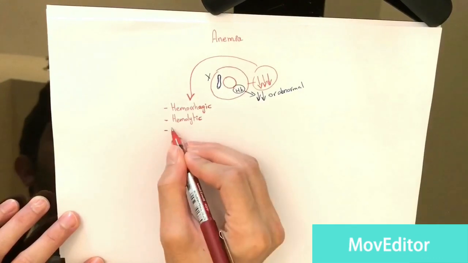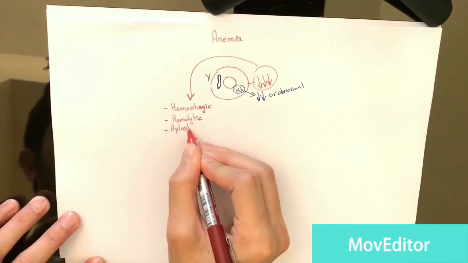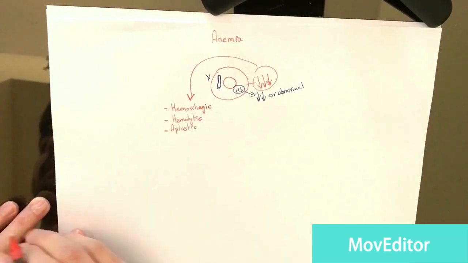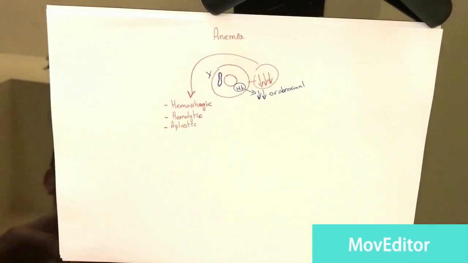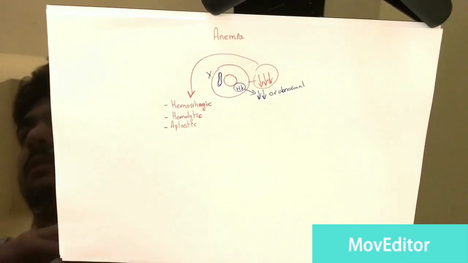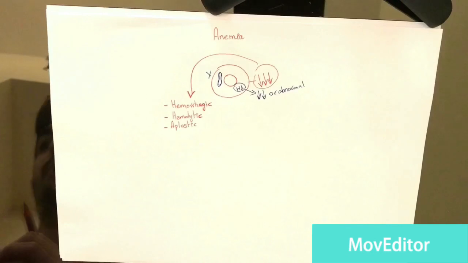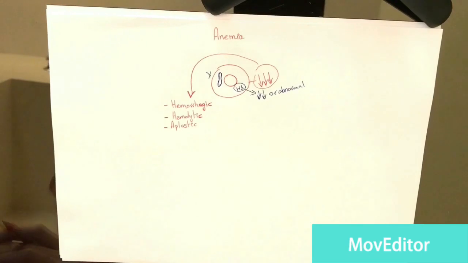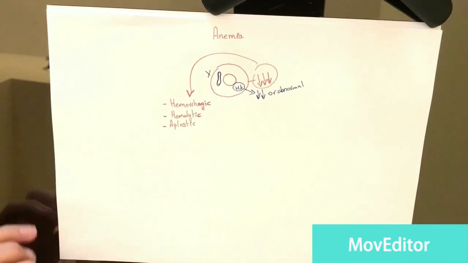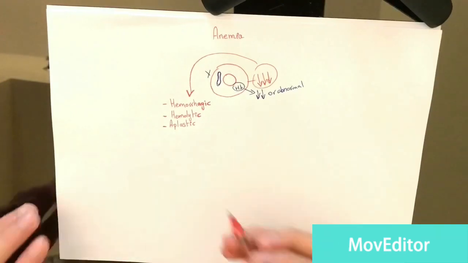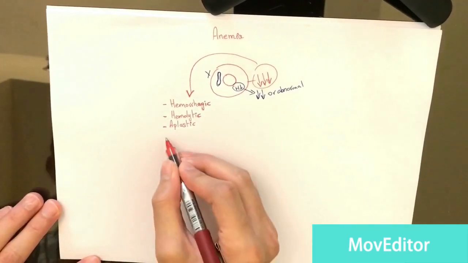Another type of anemia is aplastic anemia. The bone marrow is the site of red blood cell production. In aplastic anemia, the bone marrow doesn't produce red blood cells anymore. This could happen in cancer or in cancer therapy, because in cancer therapy you're giving the body drugs, so the body will produce fewer cancer cells, but at the same time this drug will cause the body to produce fewer normal cells as well. So it could be due to cancer or cancer therapy.